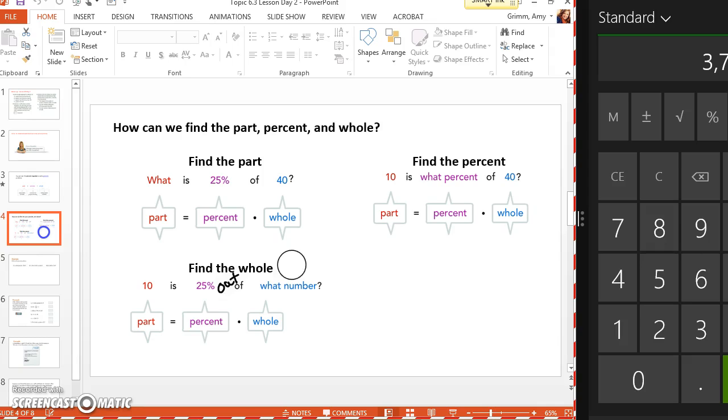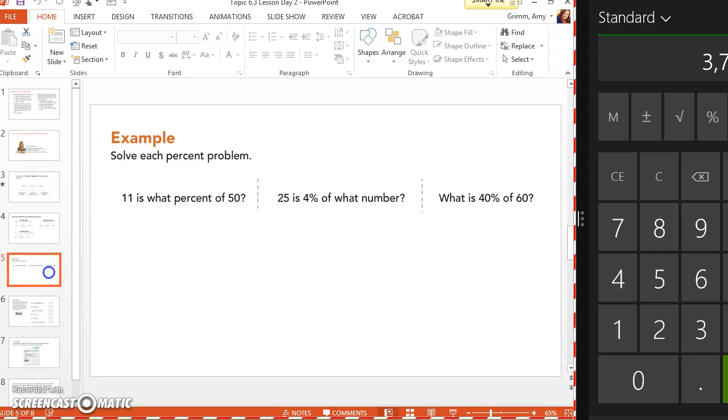All right, so let's try some of these. Okay, so solve each percent problem. The first one says 11 is what percent of 50? So what is missing, the part, the whole, or the percent? Percent, because it's actually in the question, right? What percent? This is the easy one.